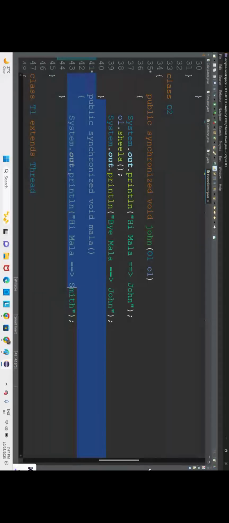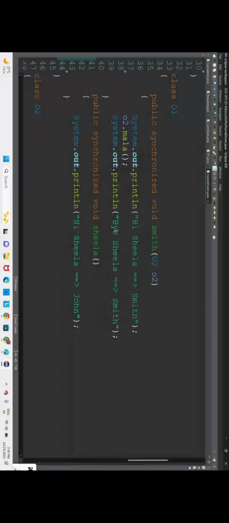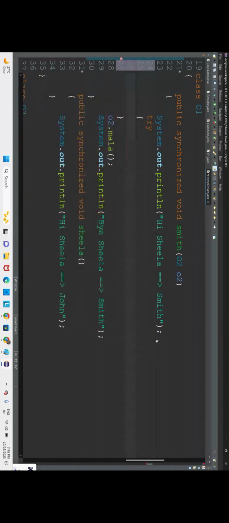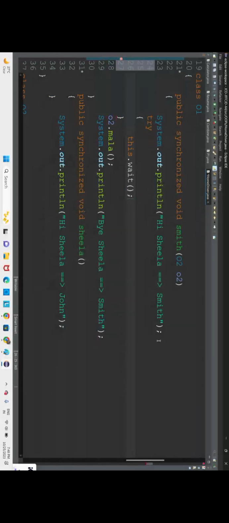So here what we will do is make Smith wait. How? After he told hi to Sheila, there is a thread deadlock, right? Now we will make Smith wait. When you call wait, you might get an InterruptedException, so we have to surround it with try and catch. Whichever object is currently executing, that thread executes this dot wait method. They have not mentioned a proper time, so it's waiting for an infinite amount of time. And we have to create a catch block for InterruptedException.